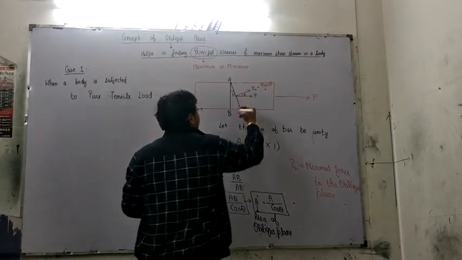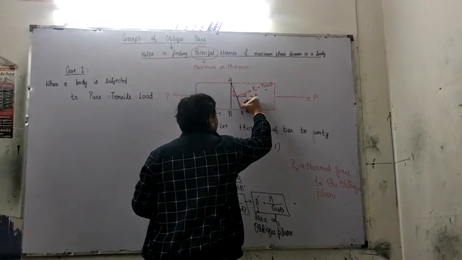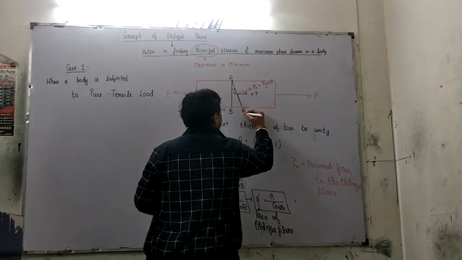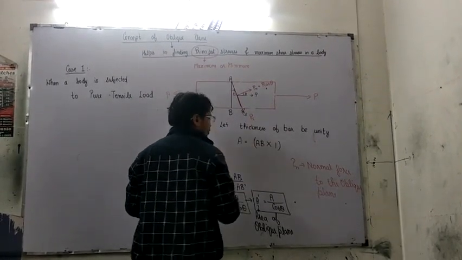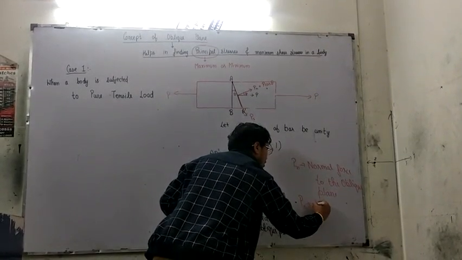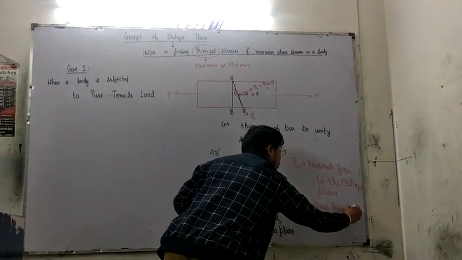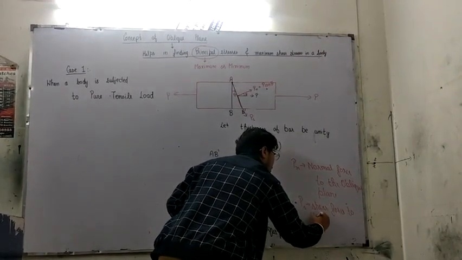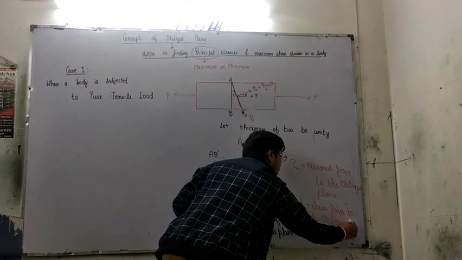Now let's find out another component of P, which is downwards over here. This is Ps. Ps is the shear force to the oblique plane.